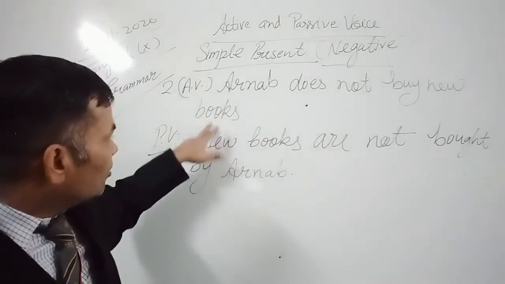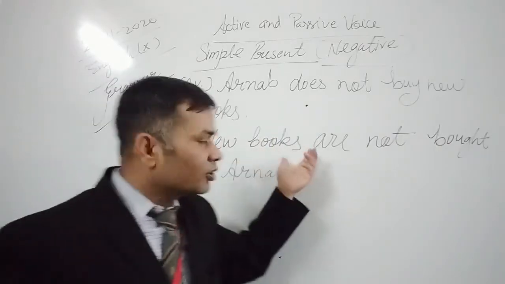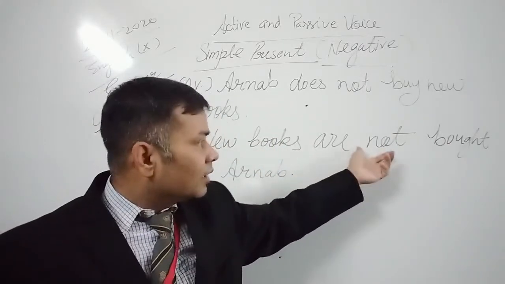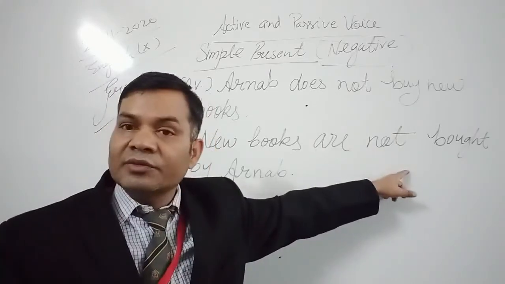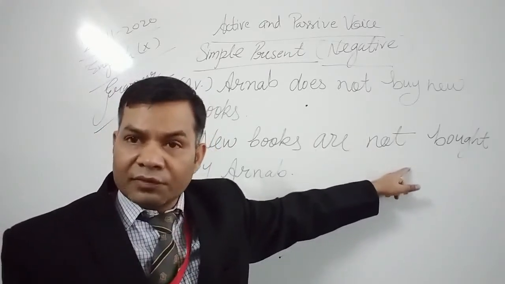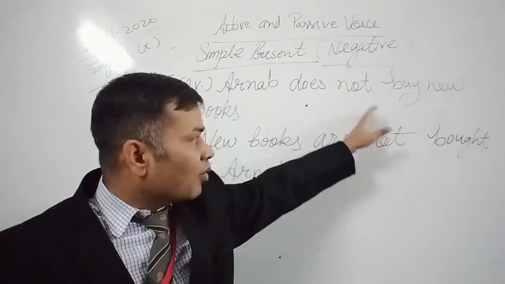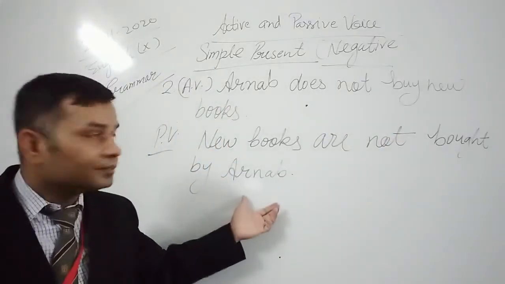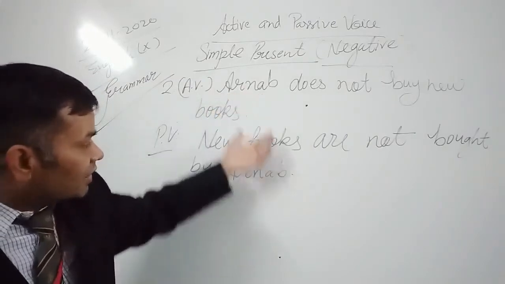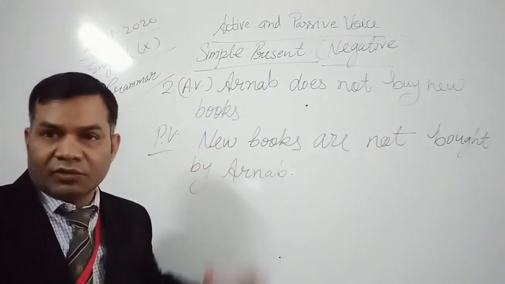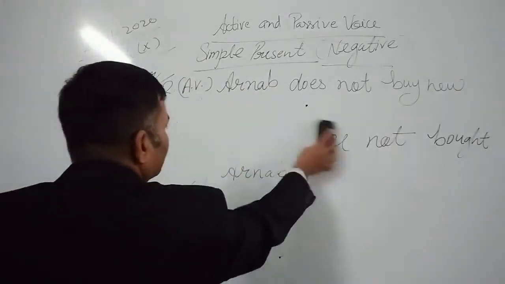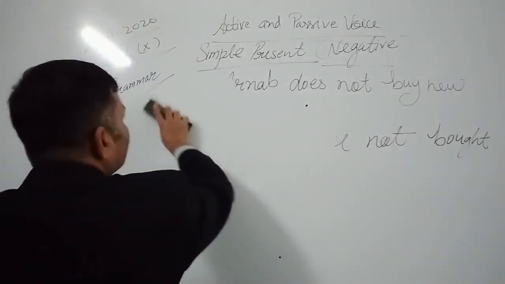So new books here, and new books is plural. That is why it is followed by the plural verb are not, and in passive voice we always use the third form of the verb. The third form of buy is bought, then by, and then this subject becomes the object here. Okay. So let me wrap it and write down more examples for you.